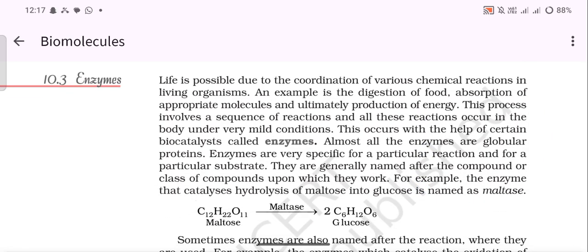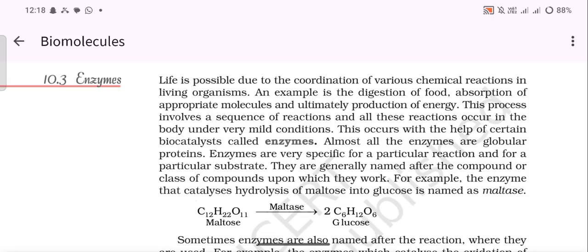Our next topic is enzymes. Life is possible due to the coordination of various chemical reactions in living organisms. An example is the digestion of food, absorption of appropriate molecules, and ultimately production of energy. This process involves a sequence of reactions, and all these reactions occur in the body under very mild conditions. This occurs with the help of certain